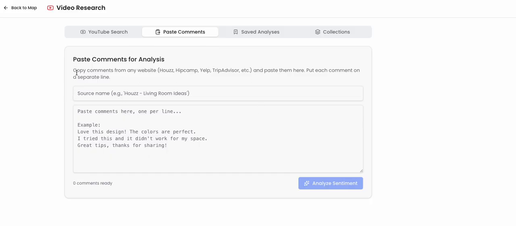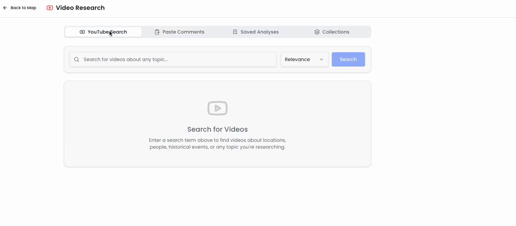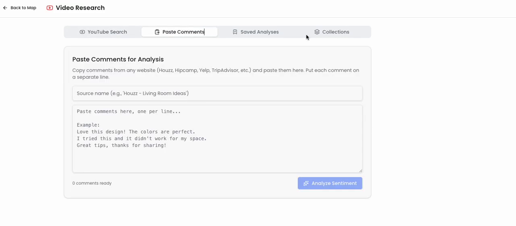And a lot of those things might be reviews from Yelp, TripAdvisor. If we can paste the comments in, let's say we don't have an API integration like we do with YouTube, we can just paste them in. We can still save them and include them in a collection and include those insights into what we do.